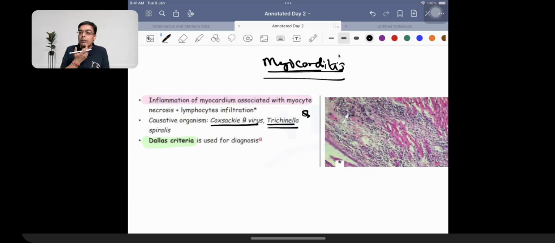Whenever you're going to be having an inflammation caused by a virus, which cells are going to infiltrate? Lymphocytes. So this is an example of a condition in which you're going to be having the presence of lymphocytic infiltration. Exactly a similar question was asked in the exam, that is why we are not going into too much detail. So patient having a history of viral infection, lymphocytic infiltration, and necrosis at the level of the myocardium. That is what is going to be causing myocarditis, right?